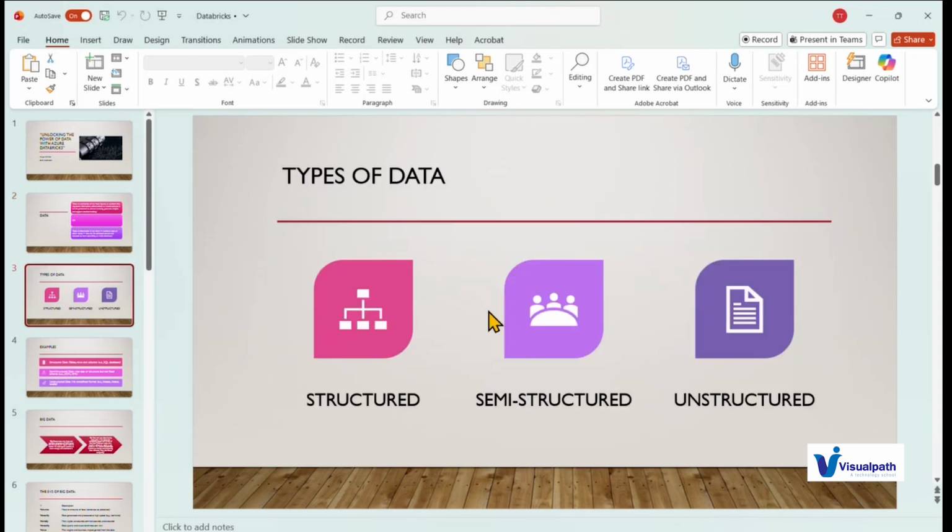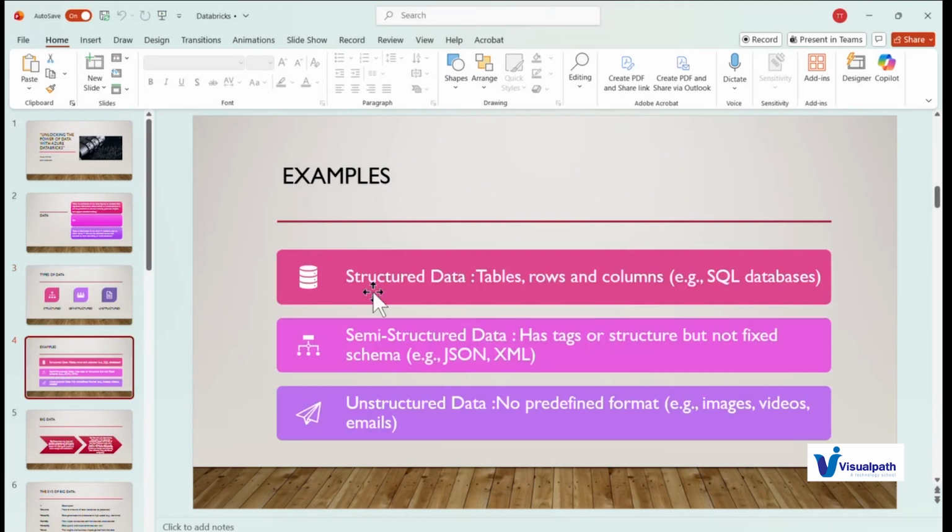There is structured data, semi-structured data, and unstructured data. Structured data, we all know, since most of us are from the SQL background, we know SQL, or any of the other flavors. So SQL data is structured data. Whatever tables and rows we have, that is structured. A predefined schema is there, predefined columns and predefined rows are there.